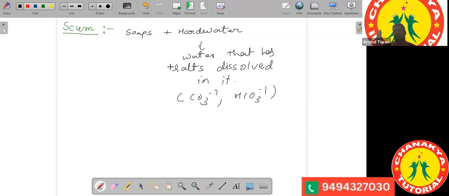Since nowadays everyone is using RO for purified water, the work of that RO is to remove these dissolved salts from water. All these dissolved salts which are present in water are removed from it.